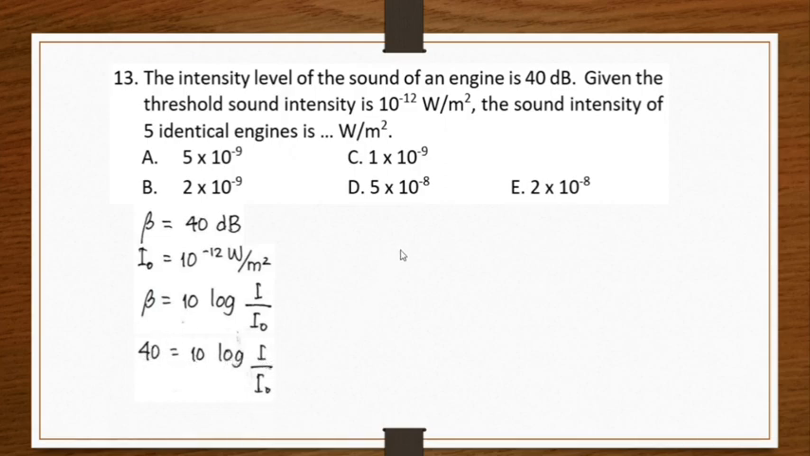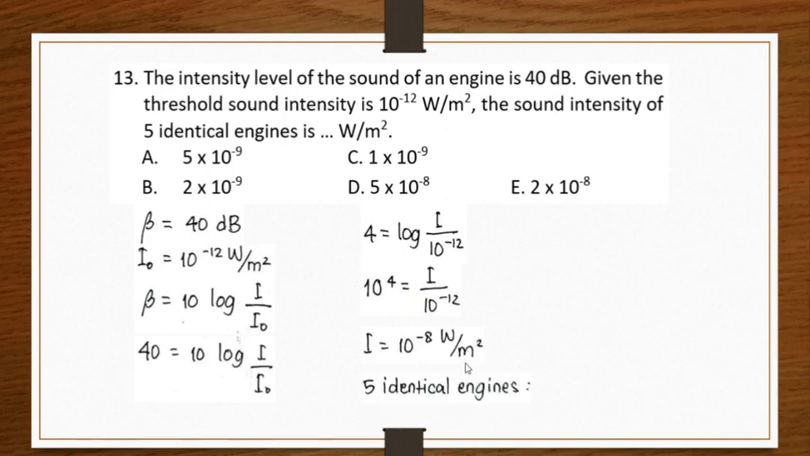40 divided by 10 is 4. 4 is equal to the log of I over 10 to the minus 12, and 4 is the log of 10 to the power of 4. So 10 to the power of 4 will be equal to I over 10 to the minus 12. So I, the sound intensity of one engine, will be 10 to the minus 8 watt per meter